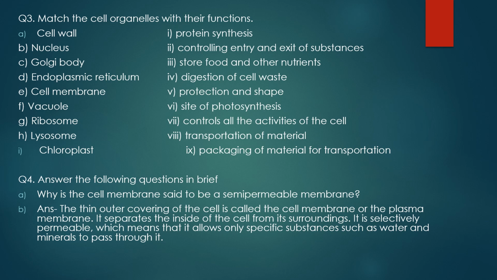First is the cell wall. Let's find out what the function of the cell wall is. The cell wall provides protection and shape. So this will be the correct match for the cell wall.